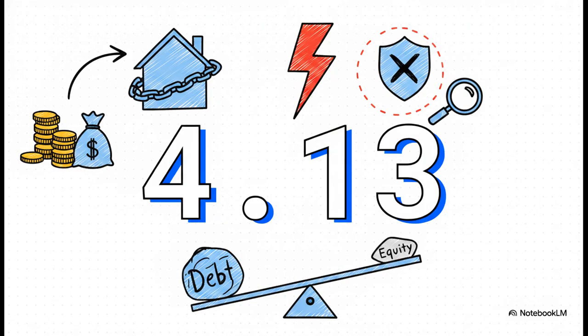But the absolute deal-breaker for Warren Buffett is this glaring metric right here. PRA Group has a debt-to-equity ratio of 4.1288. According to Benzinga's financial health metrics, anything over 2.0 is considered risky. So, this highly leveraged position, which they use to fund their portfolio purchases, would immediately disqualify PRA Group from Buffett's portfolio. And that's even though they actually managed a pretty respectable 11.4% return on equity in Q1 2026.